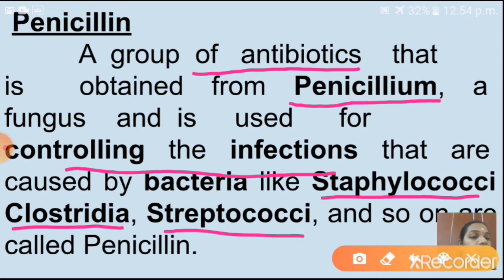So understood now? Penicillin is an example of a narrow spectrum antibiotic. That means penicillin is a group of antibiotics obtained from a particular group of fungi called what? Penicillium. What are the uses of penicillin? It is used for controlling infections caused by bacteria like staphylococci, clostridia, streptococci and so on. Children, understood now penicillin? Shall I go to the next now?